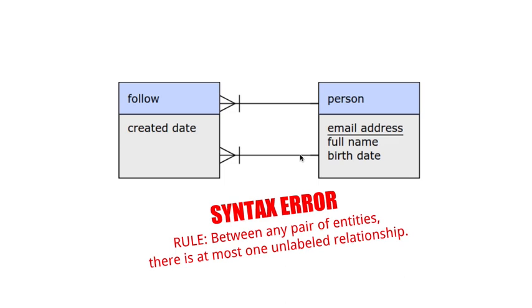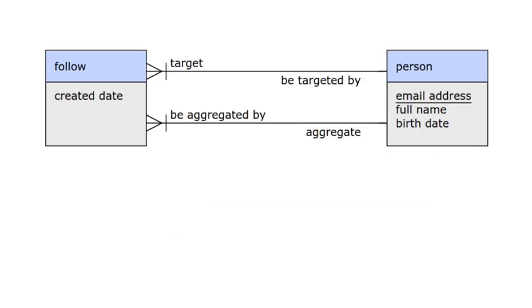That allows us to tell the difference between the two of them, or however many there are. Now that we have two relationships between the same pair of entities, we must label at least one of them so we can tell the difference. Whether just one of them or both of them need labels will be determined by how the users talk about them. Here's an example of what that might yield.